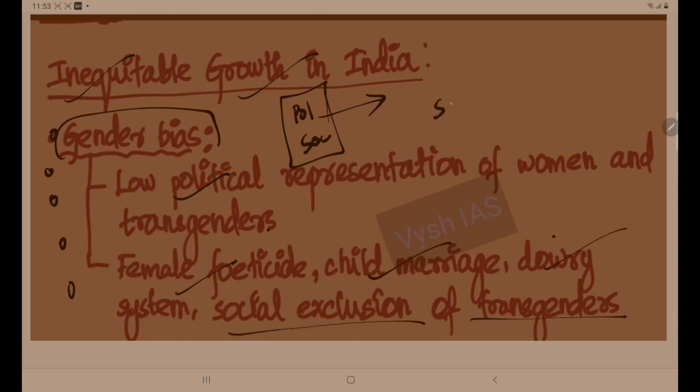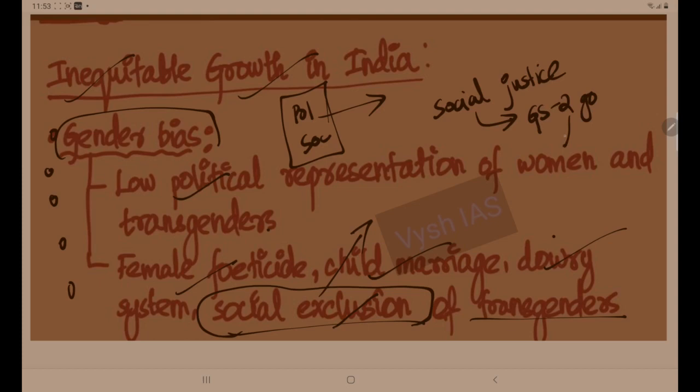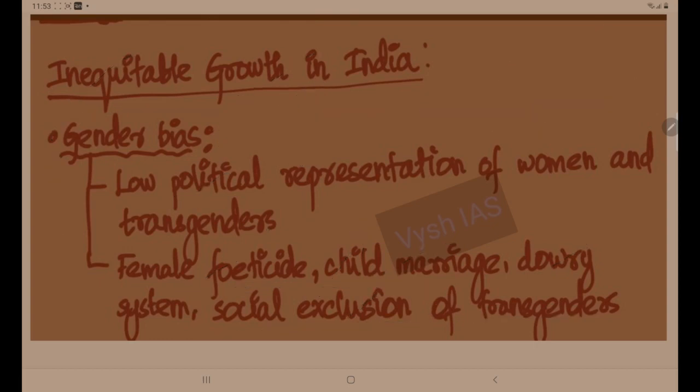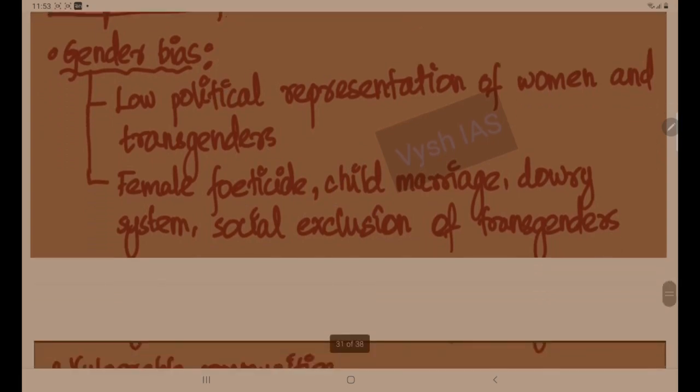You are writing an answer for the social justice portion, so always be sure to include terms and keywords from that portion also. Here social exclusion is a keyword, and whenever you are writing an answer in this paper, always try to link it with GS2 governance also. Parallelly, one playlist is running on this channel itself, so you can take points from that portion whenever you are writing answers in this, and vice versa. From the social justice portions, you can take points and write in the governance portion also. So like that you have to interlink. First point is completed.